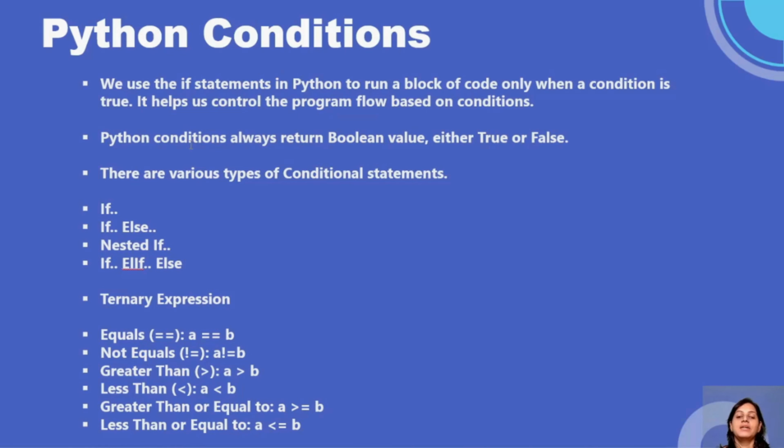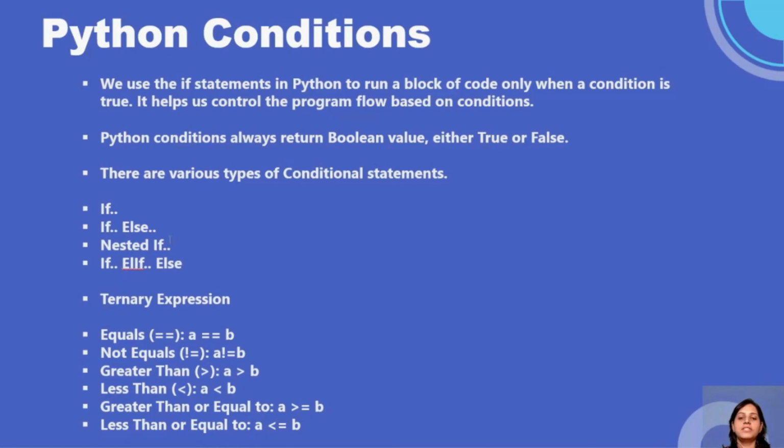Python conditions will always return a Boolean value, either true or false. And how is it saved in the memory of our computer? It is saved in memory as a 1 or 0, correct?